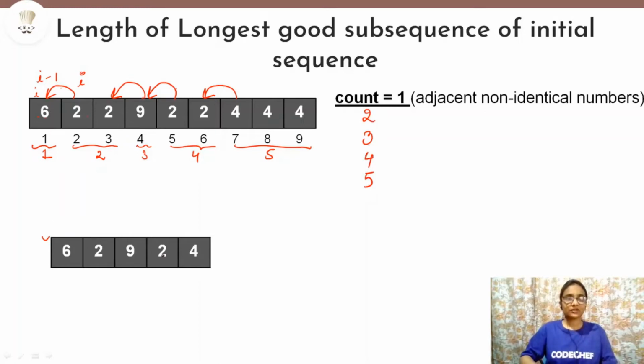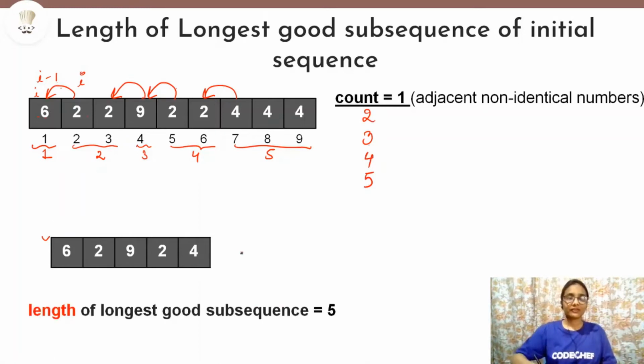And as you can see here, the length of the longest good subsequence is 5, as you already know after seeing this sequence. So we have found out the method how we can calculate the length of the longest good subsequence. But this was for the initial sequence.